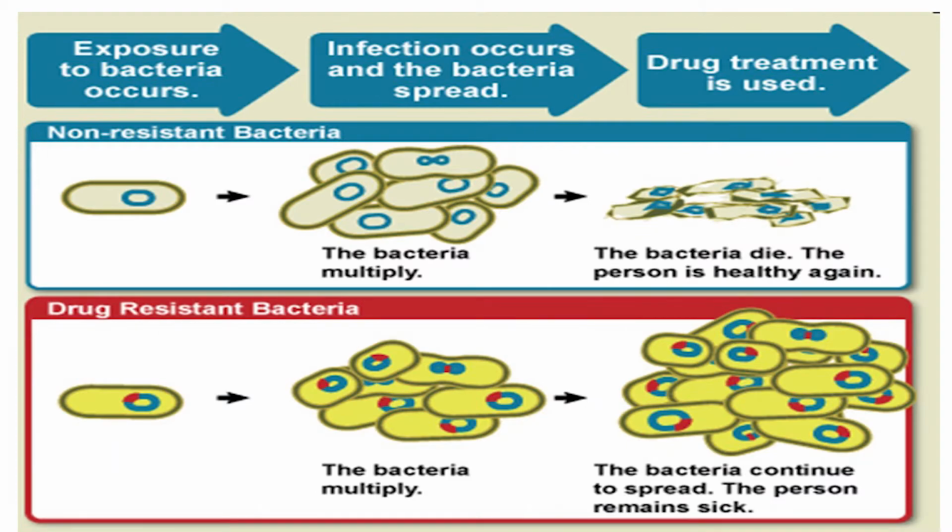Students, see this diagram. This diagram shows the difference between the effect of a drug in a non-resistant organism and resistant organisms. In non-resistant bacteria, bacteria multiply and cause infection, but with drug treatment, the bacteria die. But in case of drug-resistant bacteria, these resistant bacteria multiply and cause infection, but with drug treatment, these bacteria continue to spread, because the resistant bacteria are more virulent and difficult to kill.